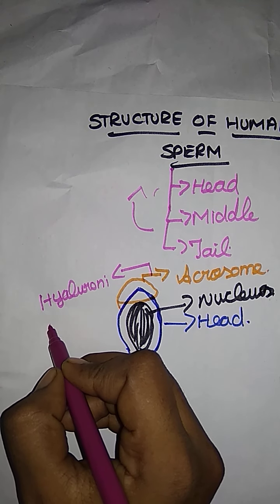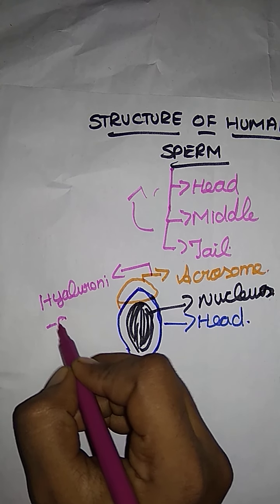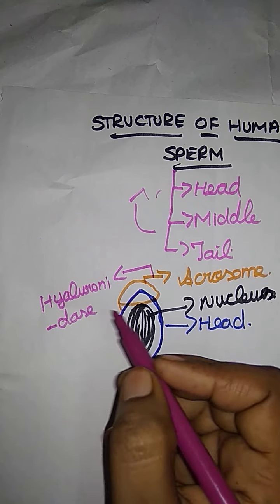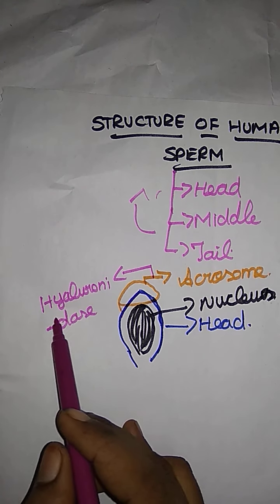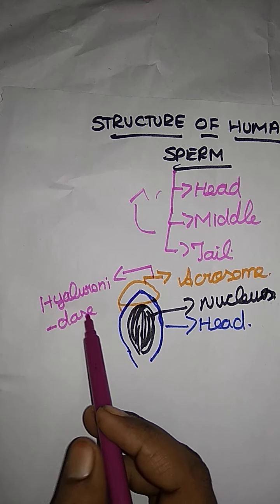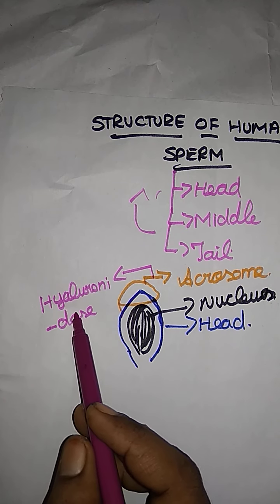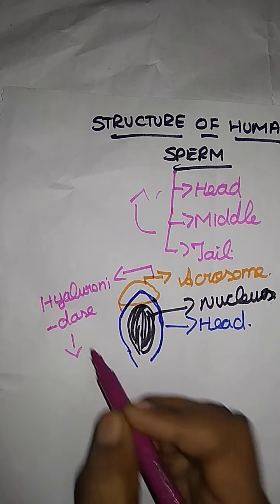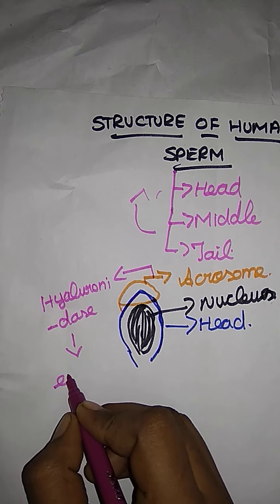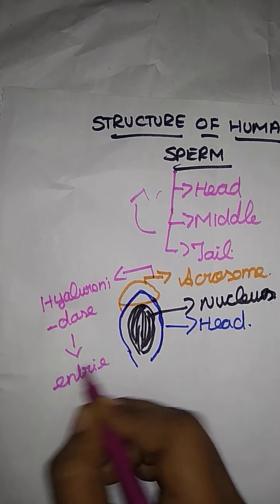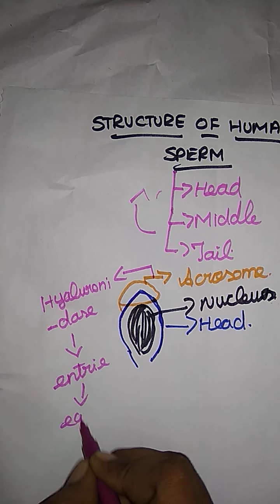This is an important 2-mark question. What is the enzyme present in the acrosome? You have to write hyaluronidase enzyme. What is the major function of the acrosome? It secretes the enzyme hyaluronidase, which helps the entry of the sperm into the egg.